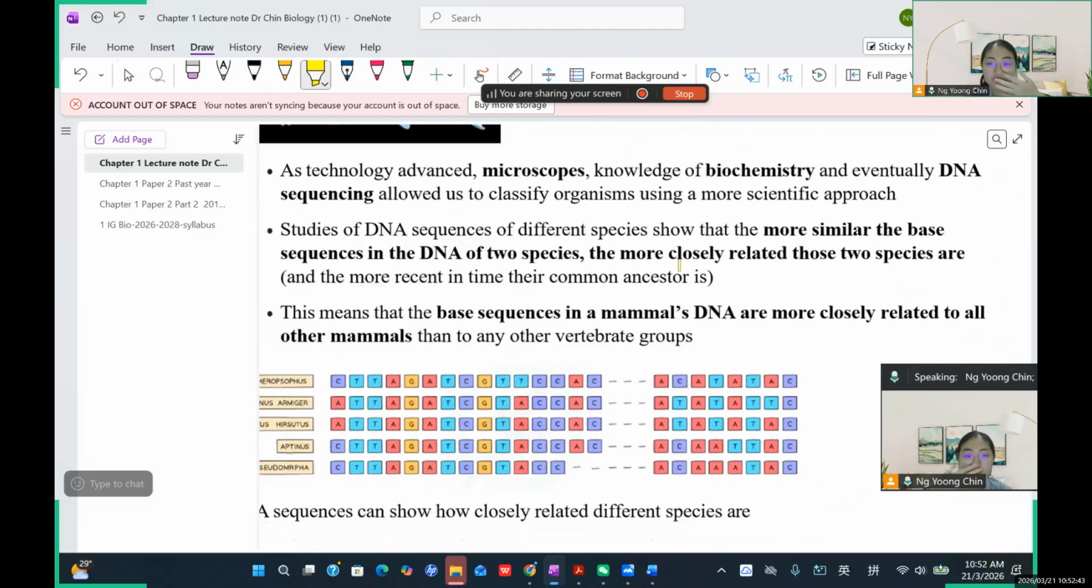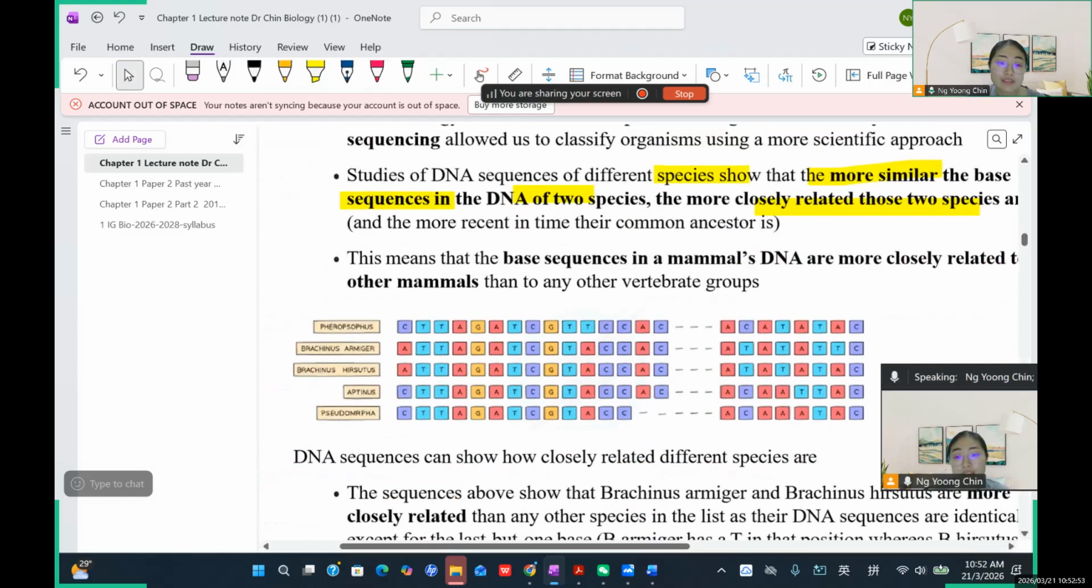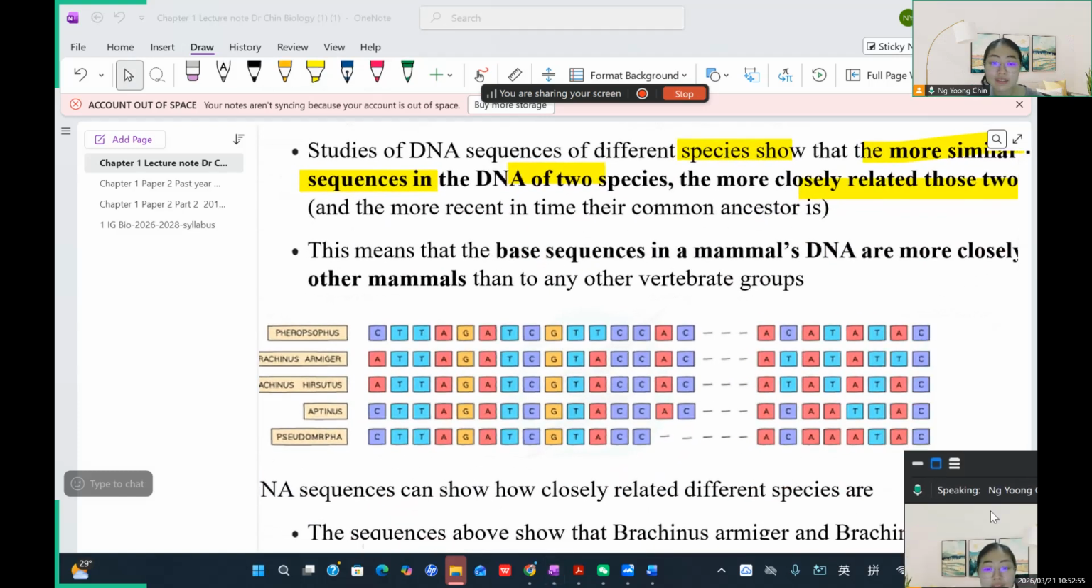The species, okay, when they show more similar base sequence in the DNA of these 2 species, the more closely related these 2 species are. So that's why if you want to compare, you can see this is about how many organisms? 1, 2, 3, 4, 5 organisms. So you can have a look at which one is more closely related to each other. So that's why you need to start to compare their base.